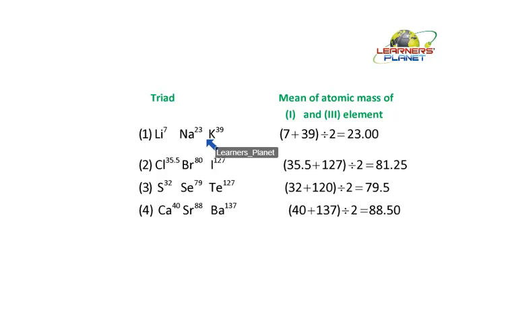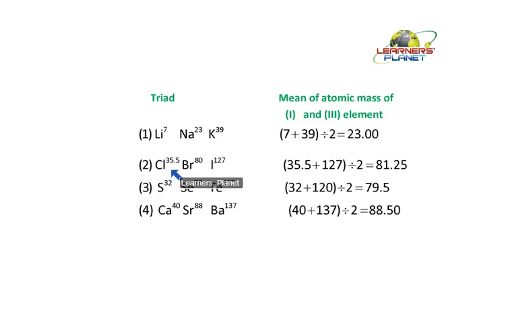What he said was that the atomic mass of the middle element was the arithmetic mean of the first and the third element. So it becomes 7 plus 39 divided by 2, which gives you 23. Now this 23 is the atomic mass of the middle element.